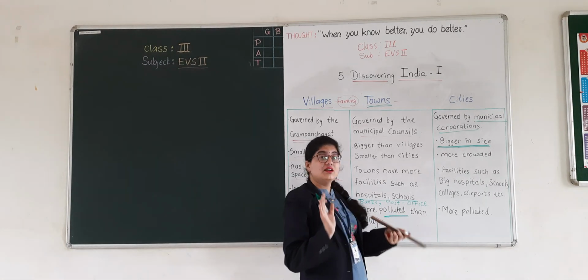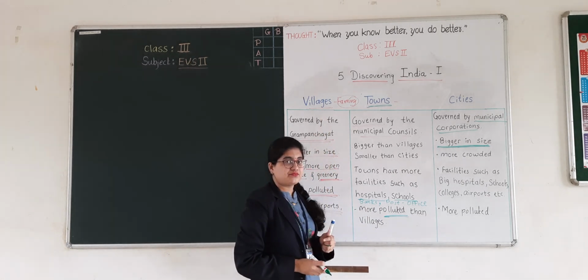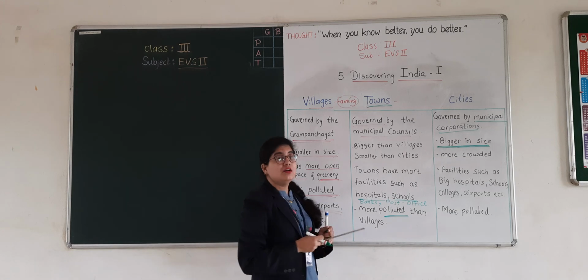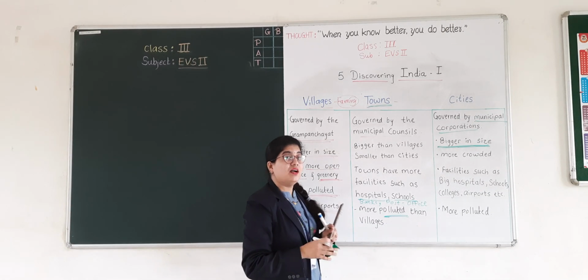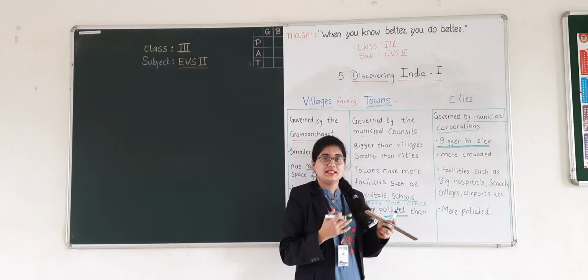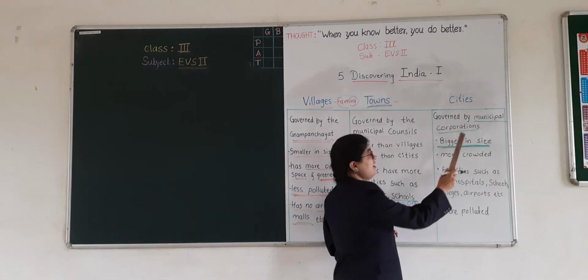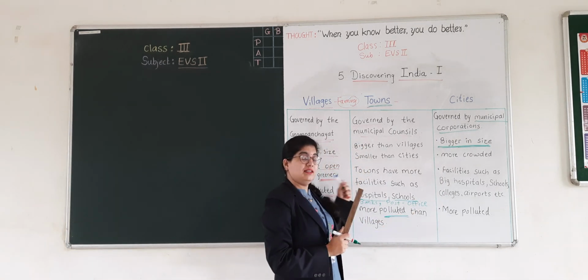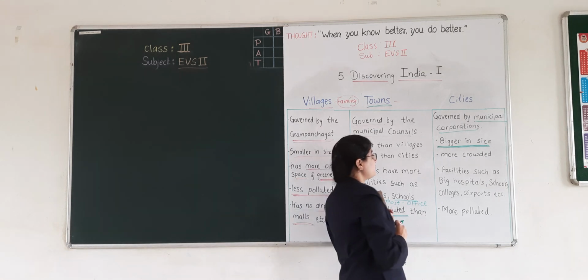So these are bigger in size as compared to our small villages, such as Sadavli, Kosum. These villages are small, but Devrukh, Sangameshwar, these are the towns, and Ratnagiri is a city which is bigger than these villages and towns. Okay?